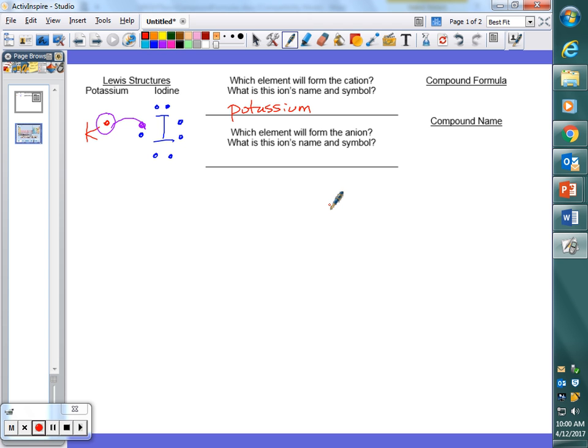So after we transfer the electron from here to here, this is now a potassium ion. Okay? Doesn't seem so hard. As far as its symbol, we still use its elemental symbol, but we have to indicate its charge. And so, as a superscript up here, we'll indicate its charge.